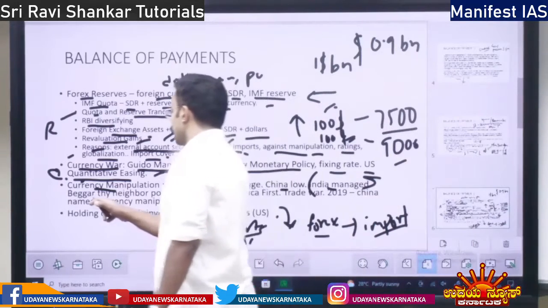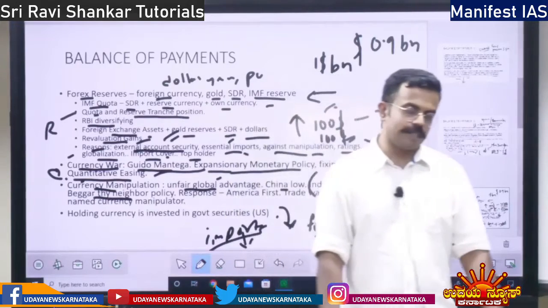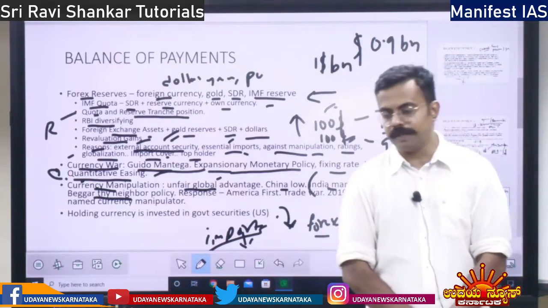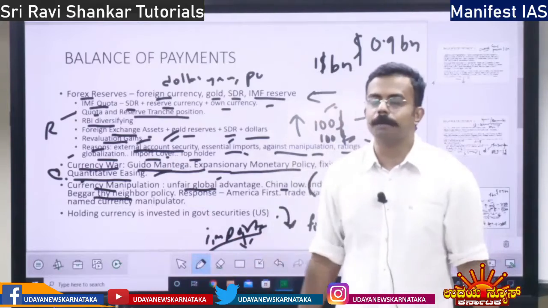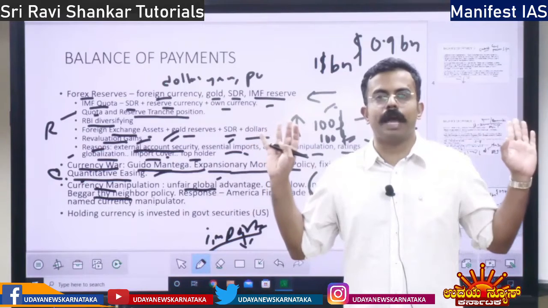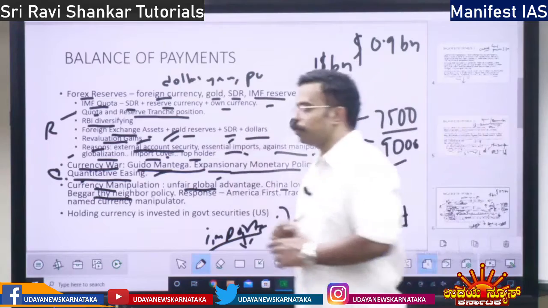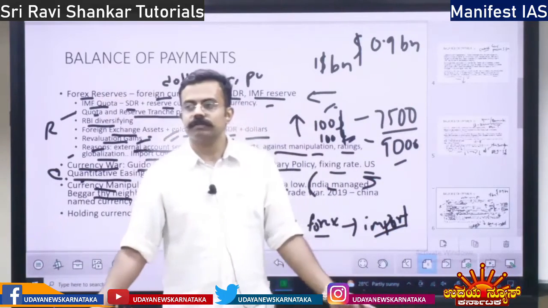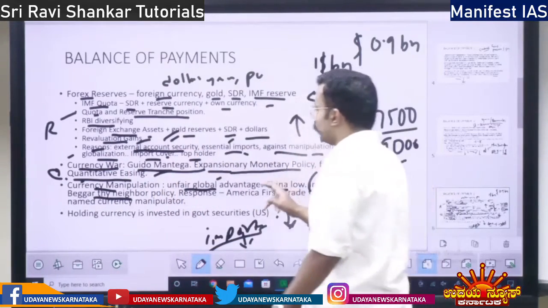Then you have the beggar thy neighbor policy. This is an important policy in the economic arena. It means let your neighbor become a beggar. I will be happy, whoever suffers, I alone should be happy. So who follows this principle? China follows this principle. Let anyone around us die, let them become beggars, only I will survive. That is beggar thy neighbor policy.